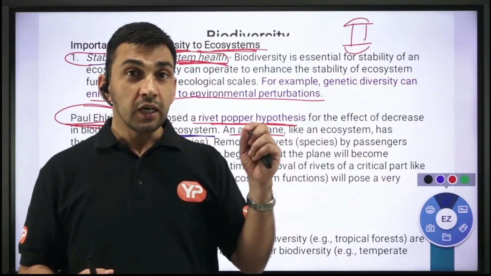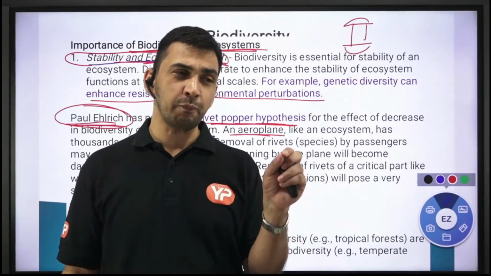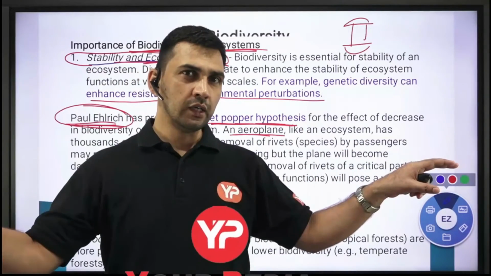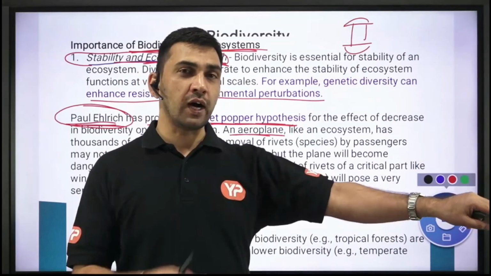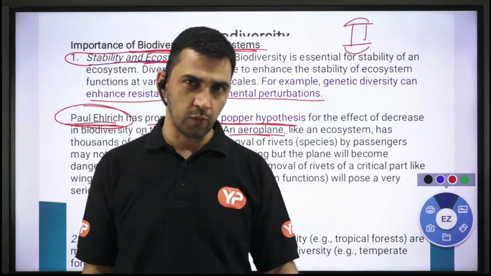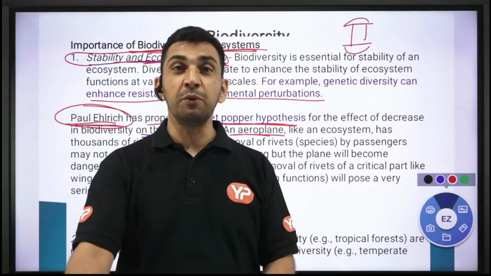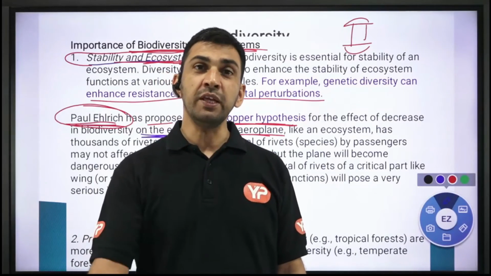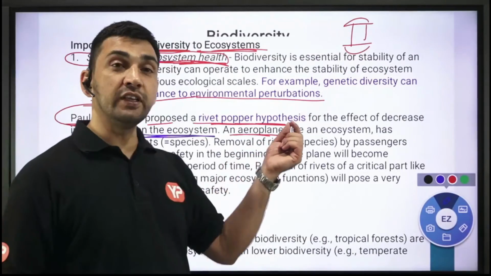But if you remove a particular rivet from a critical part like the wing, which influences your aerodynamics, then that is a critical part, and if you remove the rivet from there, it is going to be potentially harmful in a very immediate future, right? So the same thing happens with the ecosystem also. He compared that particular rivet with the species.